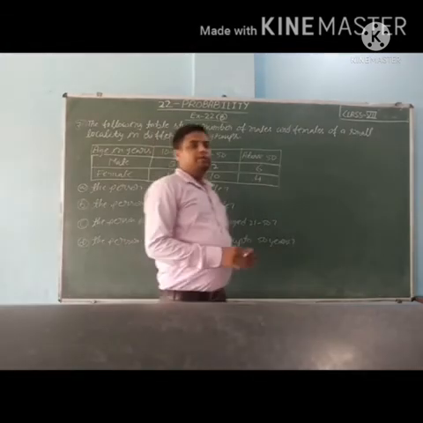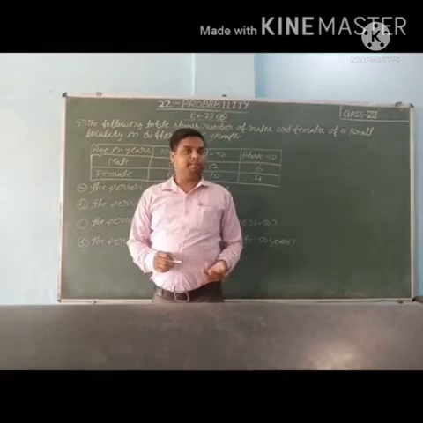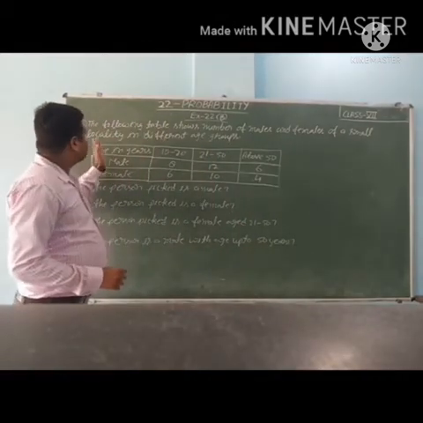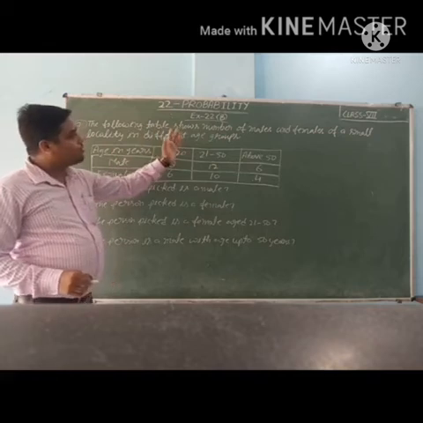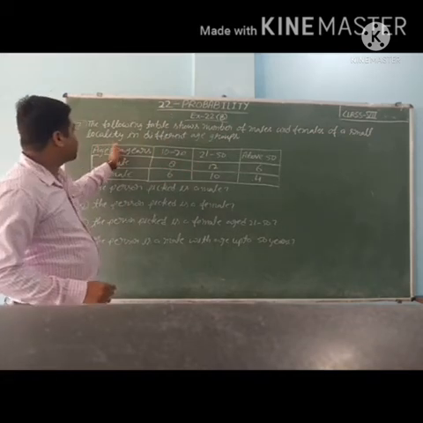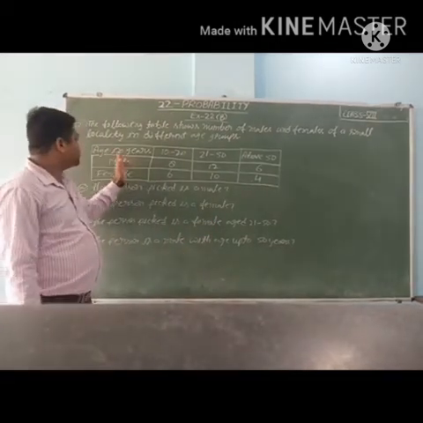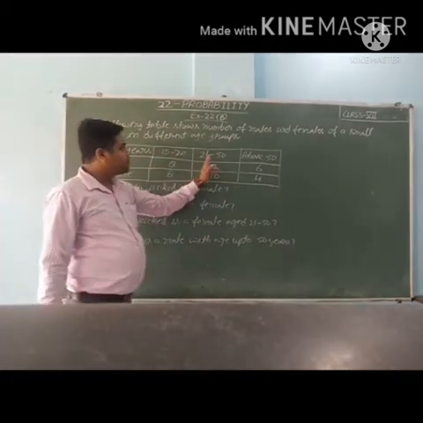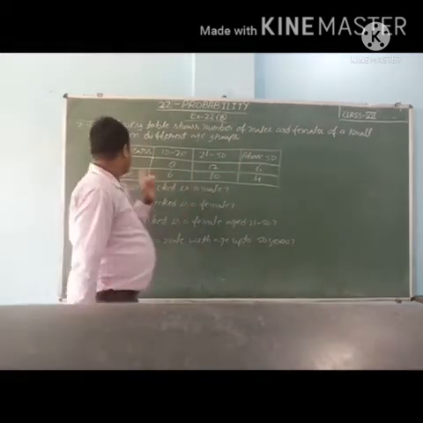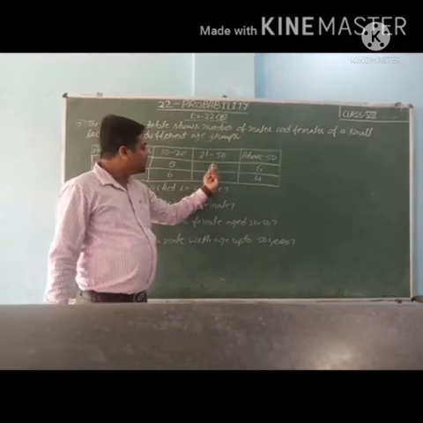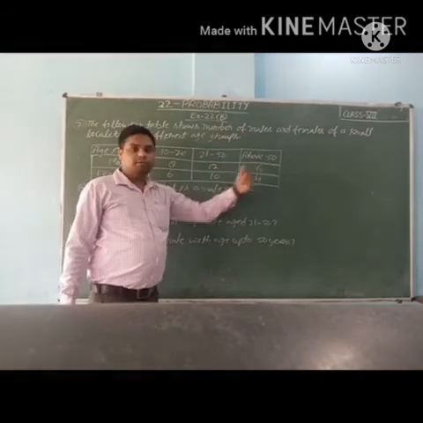Now students, see 7th sum of exercise 22B. The following table shows number of males and females of a small locality in different age groups. So this is the table: age in years 10 to 20, 21 to 50, above 50. Males between 10 to 20 is 8, 21 to 50 is 12, above 50 is 6.